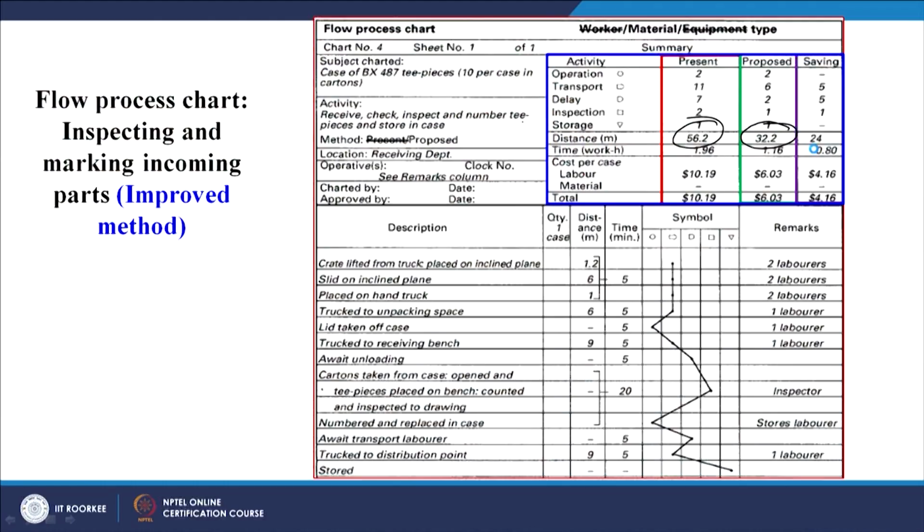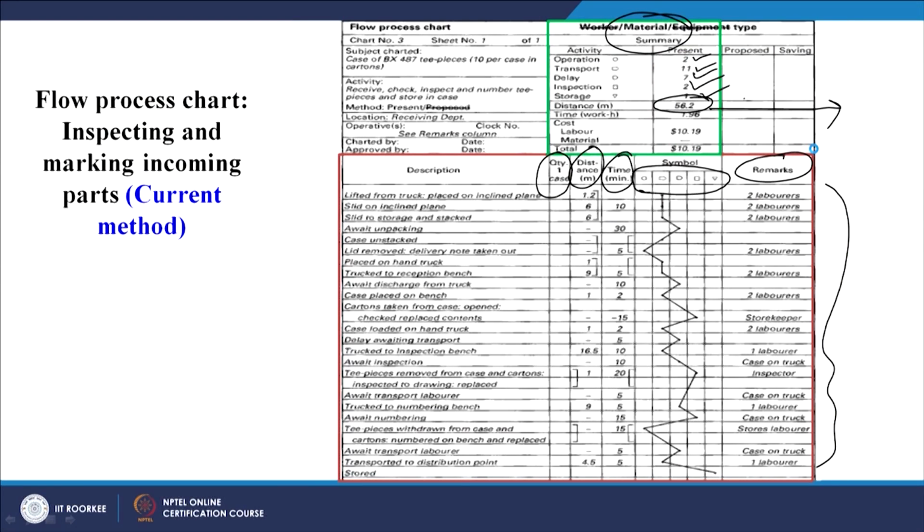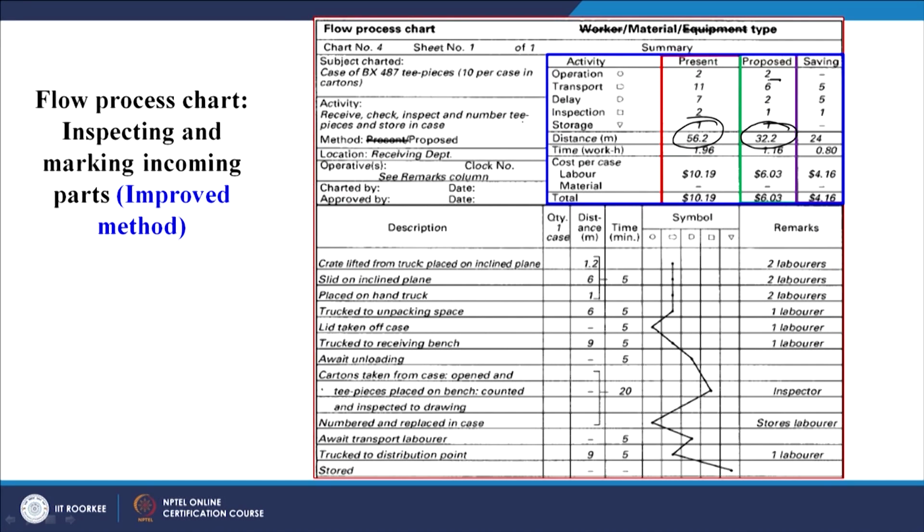All the other details you can look at, but here we can see the number of transportations earlier was 11, and here the transportation is 6. So from 11 it has reduced to 6.